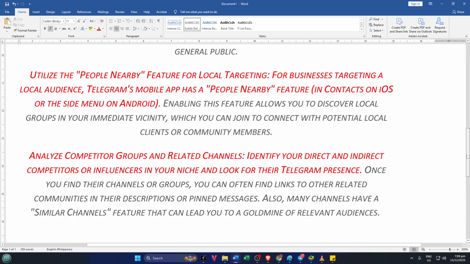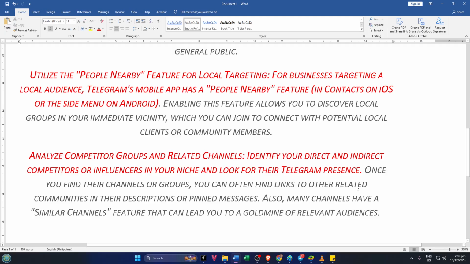If you know a brand, influencer, or business in your niche with a Telegram presence, check out their channels or groups. Very often, they'll list links to other related groups right in their description or pinned messages. Even better, scroll to the bottom and see if there's a similar channels suggestion. This can lead you down a rabbit hole to other quality groups with aligned audiences. Think of it like checking out the Customers Also Bought section when you're shopping online. It's a shortcut to finding more of exactly what you need.